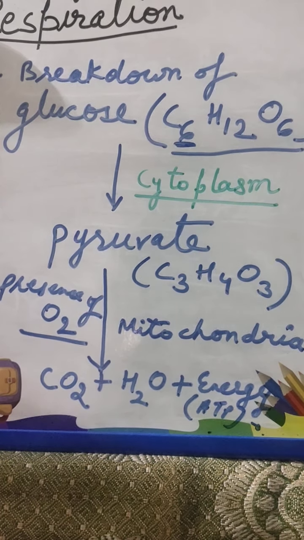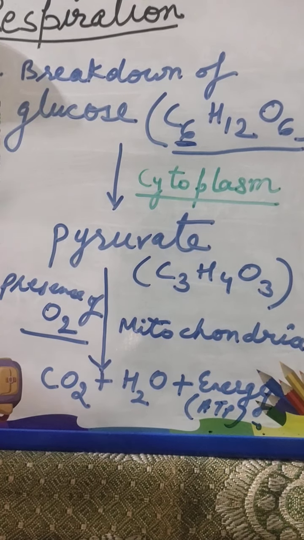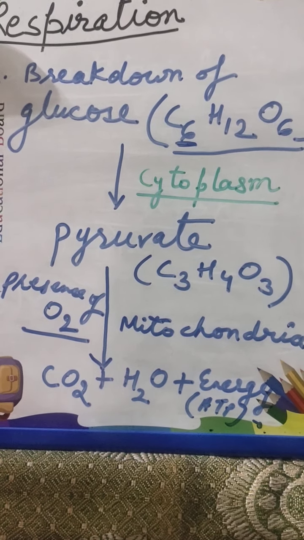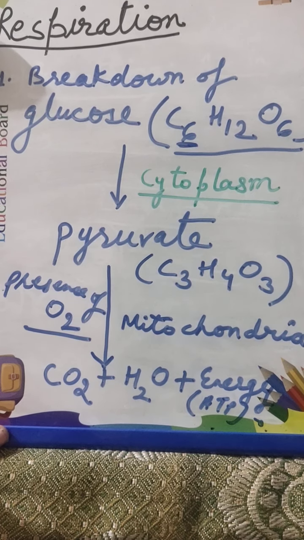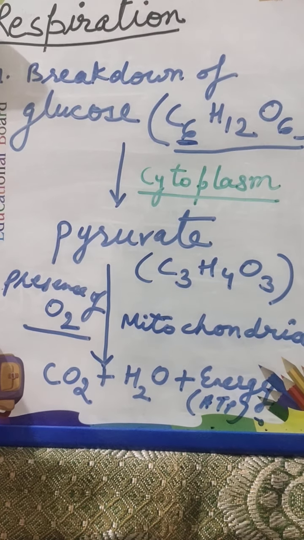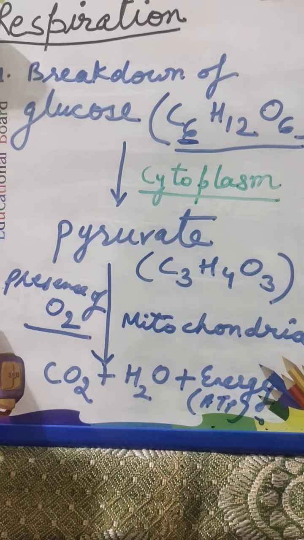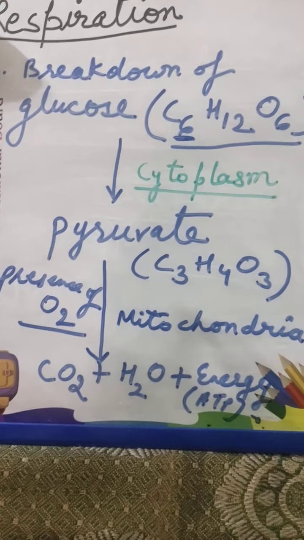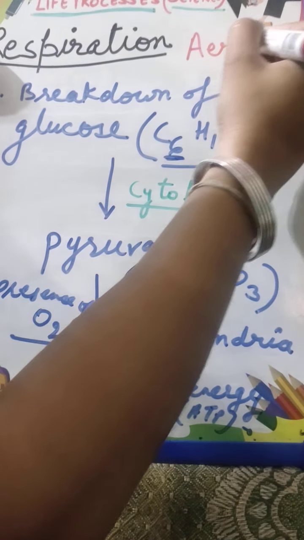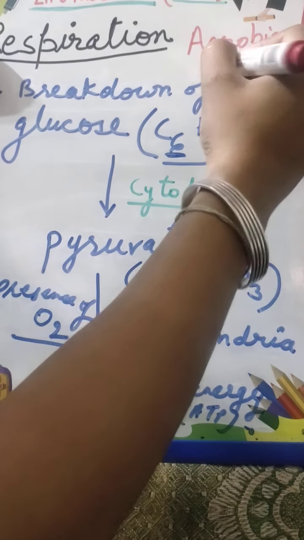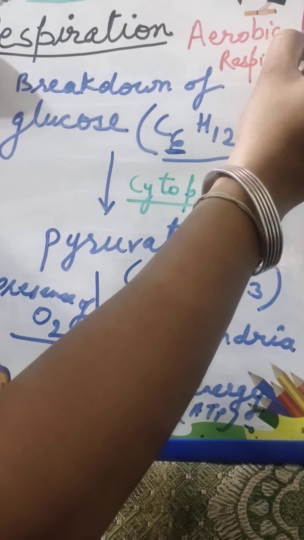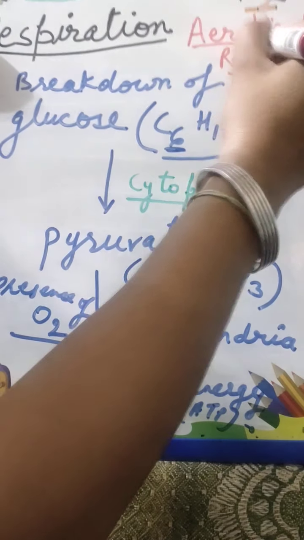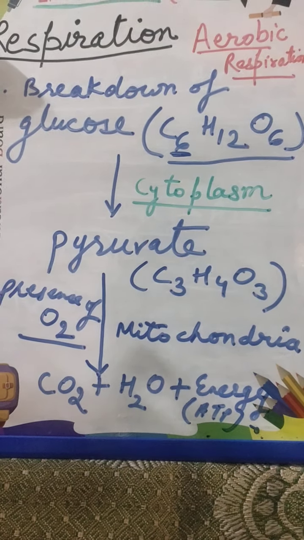Carbon dioxide is carried out by the blood, and then it will be exchanged in the lungs, and it is given out in the air. So this process is known as oxidation of glucose, and for this there is a requirement of oxygen. So this type of respiration is known as aerobic respiration. In 7th class you have studied about aerobic respiration. Simply, you have studied that aerobic respiration occurs in the presence of oxygen.